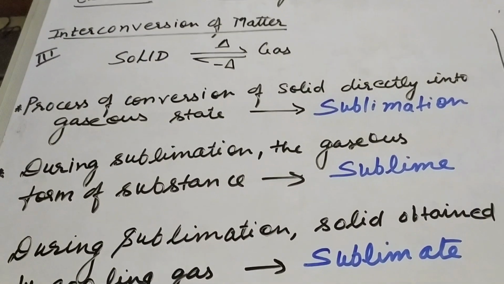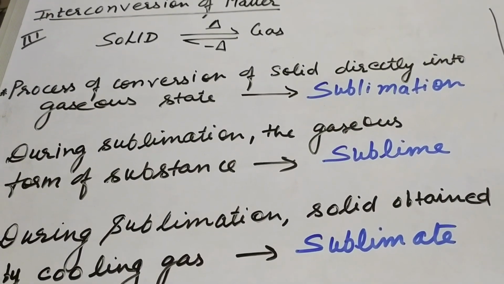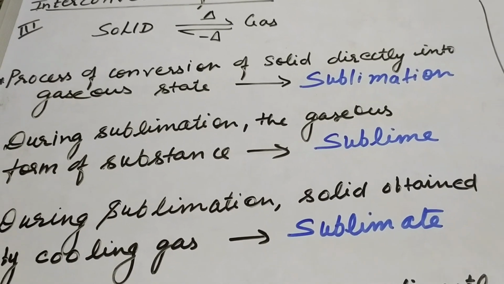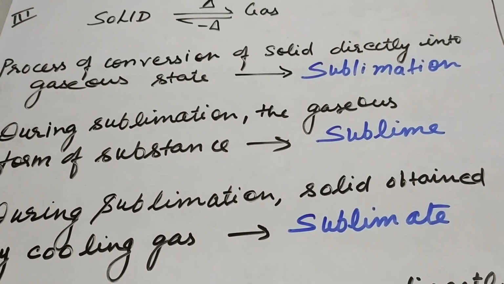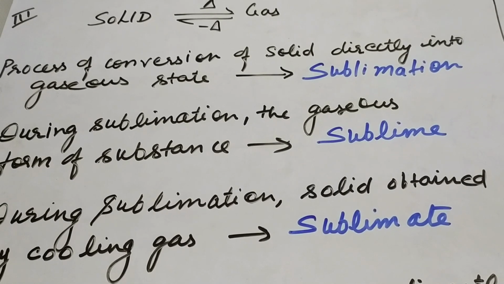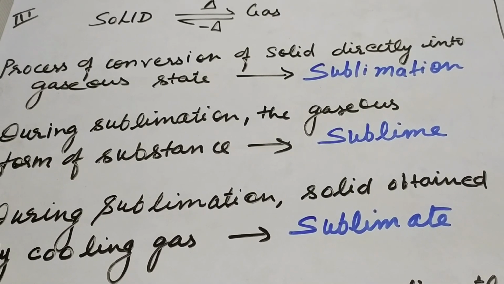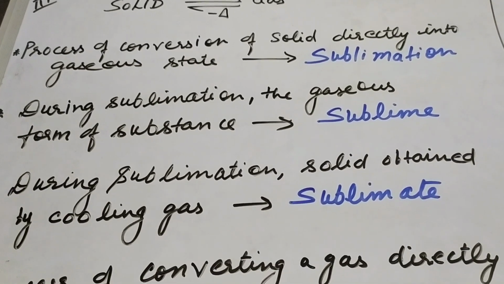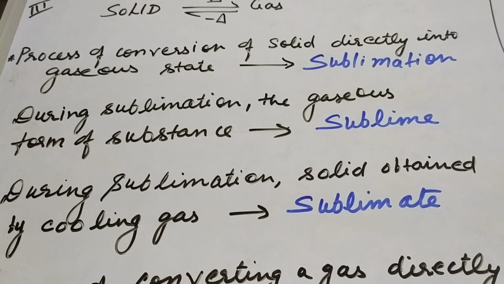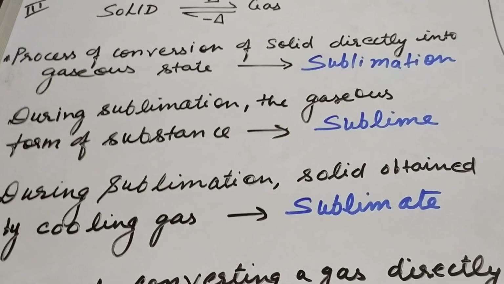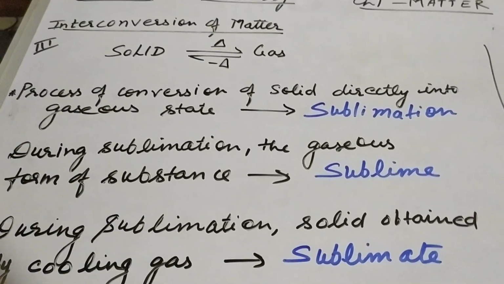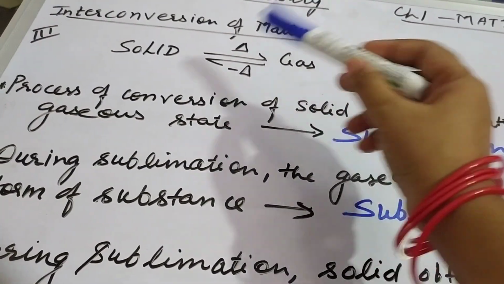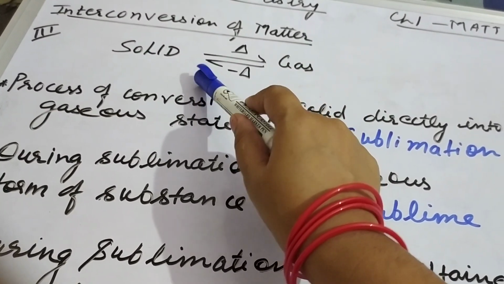So the first point is that the process of conversion of a solid directly into the gaseous state is termed sublimation. During sublimation, the gaseous form of the substance, that is, the vapor or gas form, is called the sublime. The solid which is obtained by cooling the gas back to the solid is called the sublimate. It means the gaseous form is called the sublime and the solid form is called the sublimate.